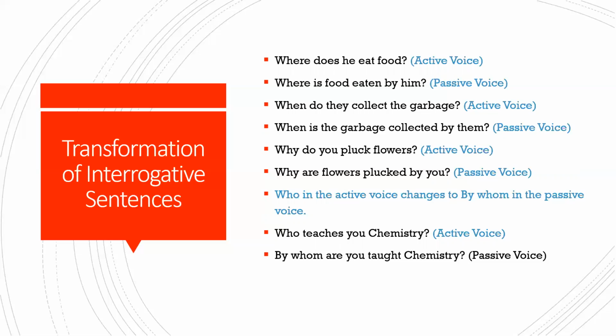The next one is, this is the change that you have to remember. Who in the active voice changes to by whom in the passive voice. Example, who teaches you chemistry? So in the passive, it becomes by whom are you taught chemistry? Is it clear? So you can't have who are you taught chemistry. That will be meaningless. So what should you do when you transform? Who teaches you chemistry? Here you will change the who to whom. By whom are you taught?